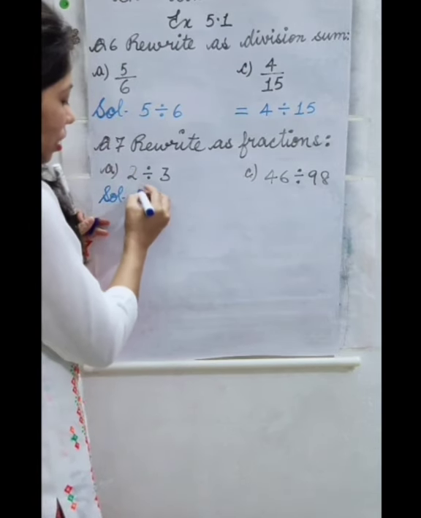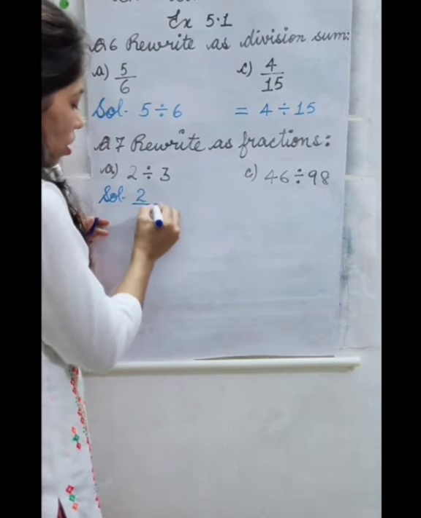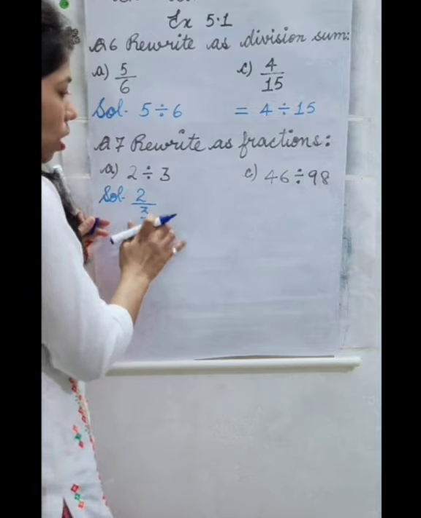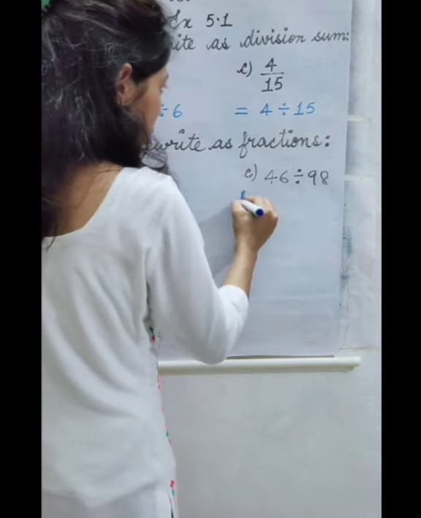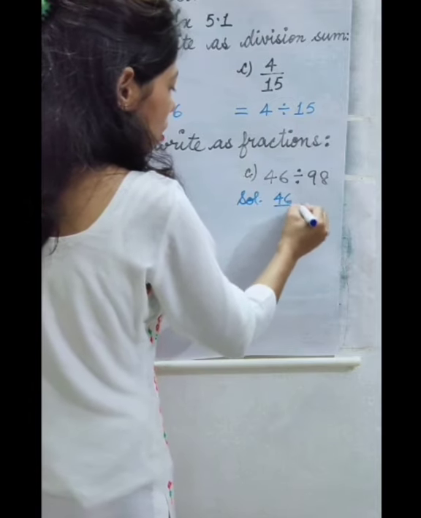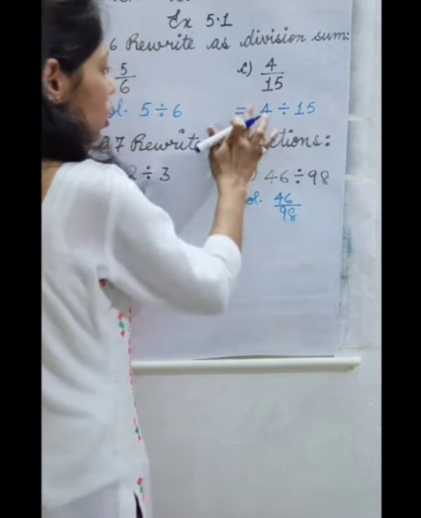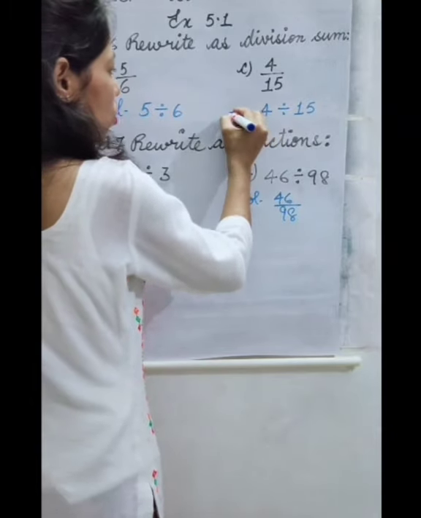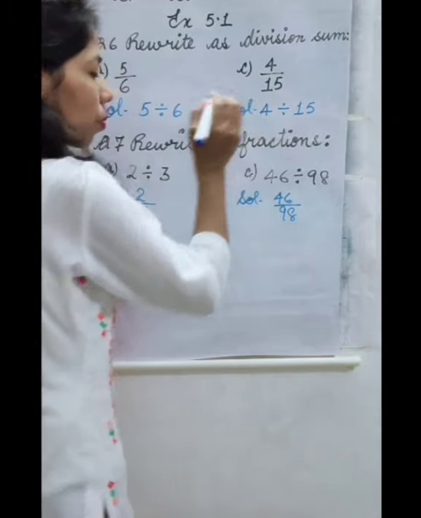So when we will write it in the form of fraction, we will write it like this, 2 by 3. And here 46 by 98. In place of this equals to, write solution.